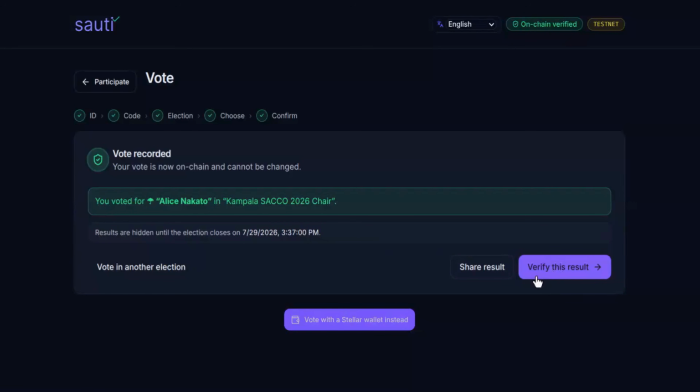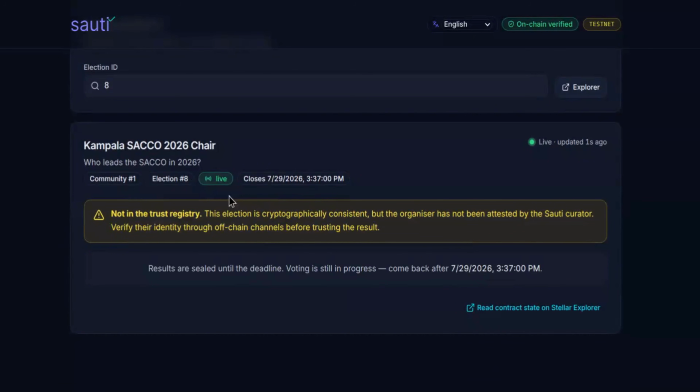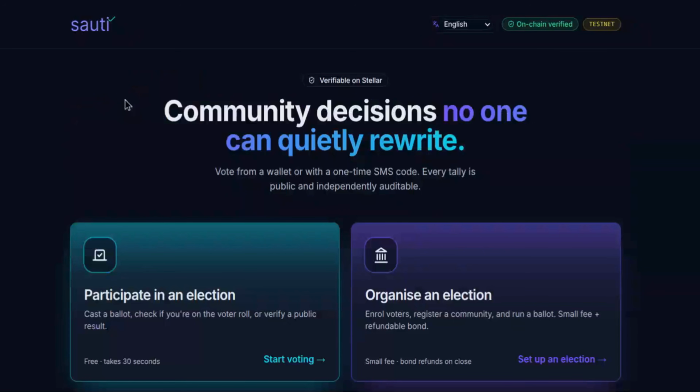So you can verify the results later through the verify page. If the election time has come, you can access the results here, and it is always updated after 3 seconds. You just need to enter the ID. You can even go to Stellar Explorer and read the contract. So that is how you can participate in an election.